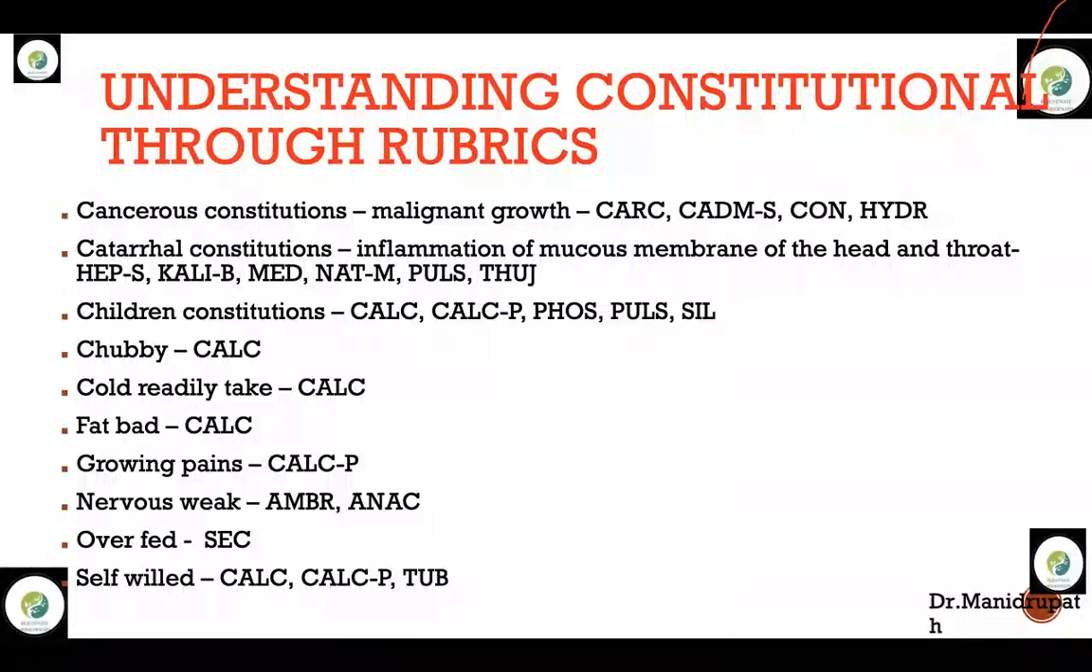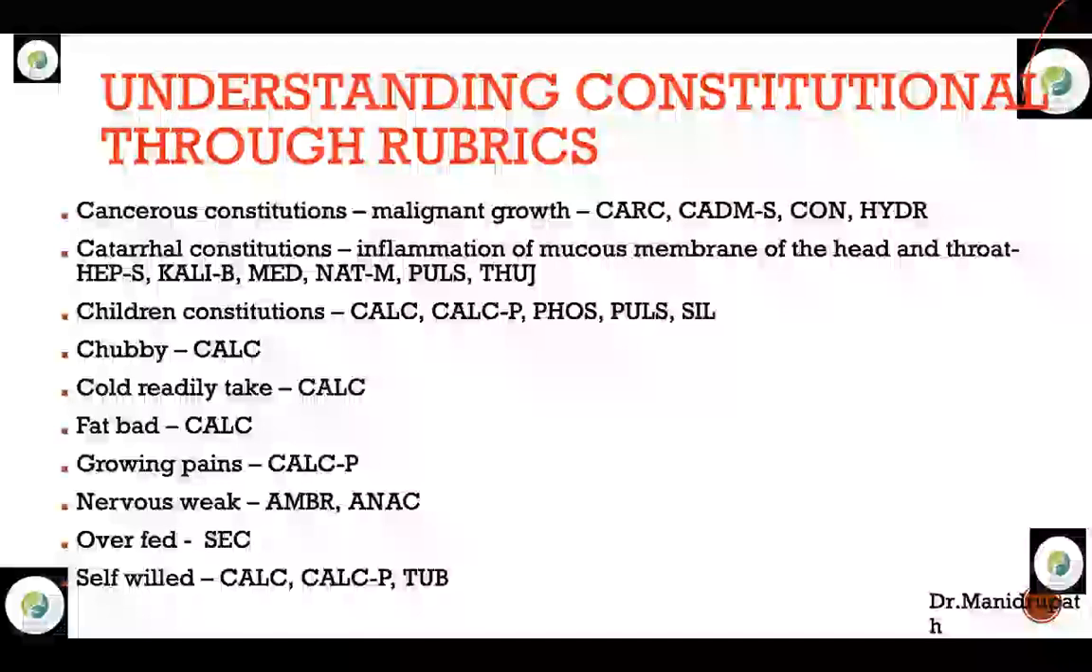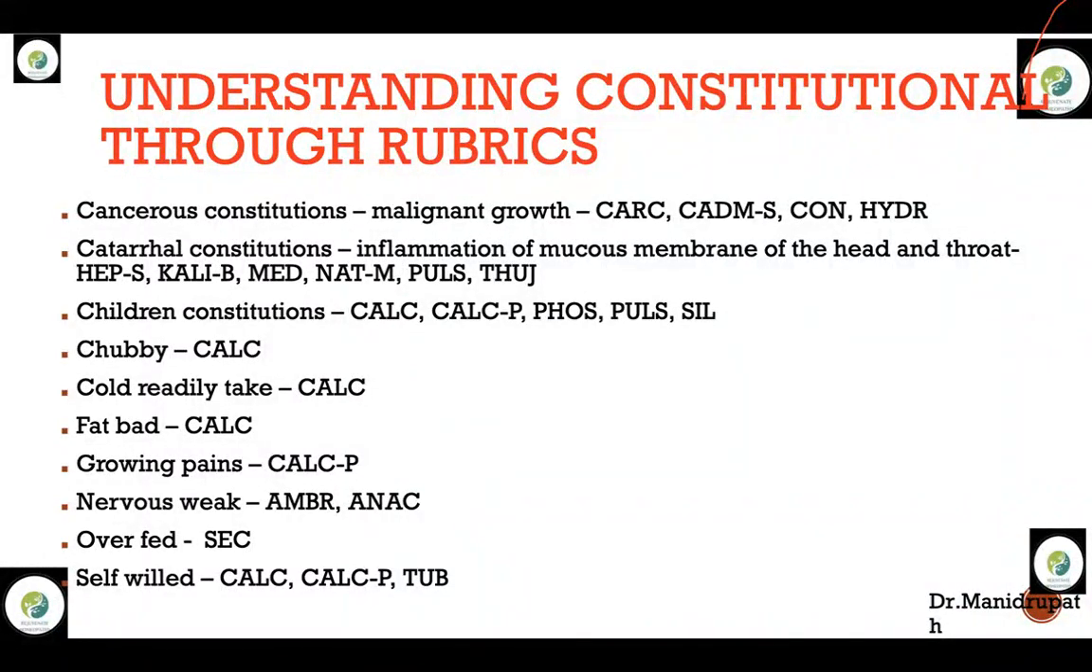And in children constitutions, if they are chubby, think of Calcarea. And in children constitutions, cold is readily taken. They have recurrent colds, can be Calcarea carb. They are very fat and flabby, can be Calcarea carb. If they have a lot of growing pains, can be Calcarea phos. With these general constitutions, general constitutions with nervous weakness: Ambra grisea and Anacardium. Children constitutions overfed: Sulphur, Silicea. Children constitutions self-willed: Calcarea, Calcarea phos, and Tuberculinum.